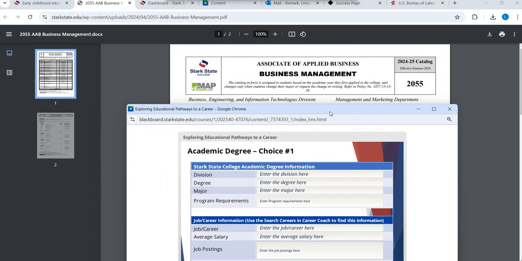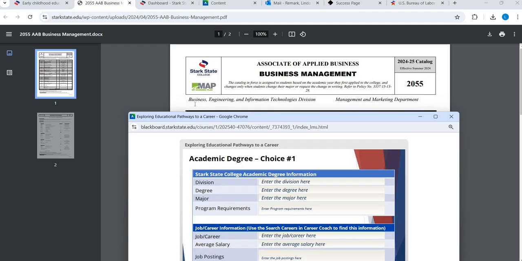It wants to know the division. Well, the division is located right here. This one's Business, Engineering and IT division. That's what I would place right here. The degree would be Associate of Applied Business. The major would be Business Management.